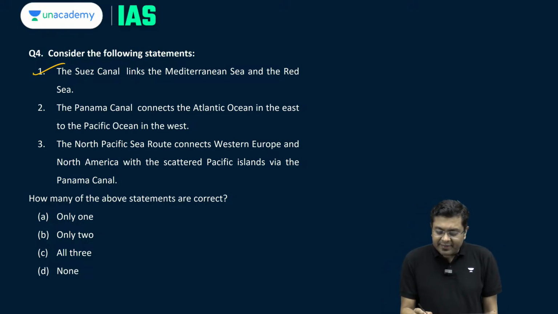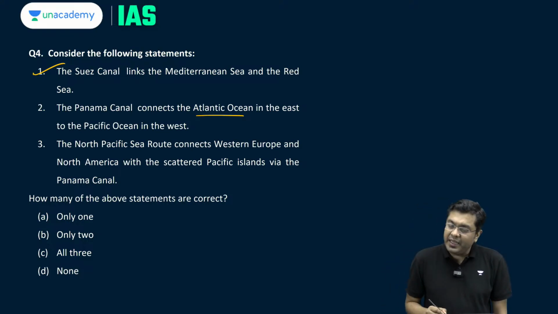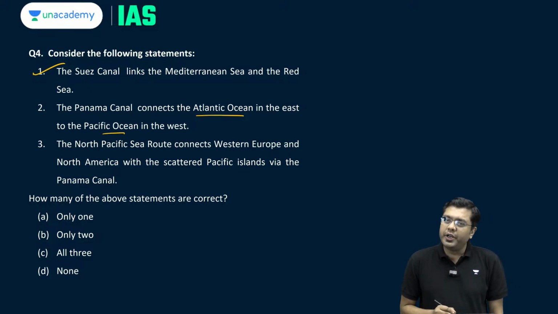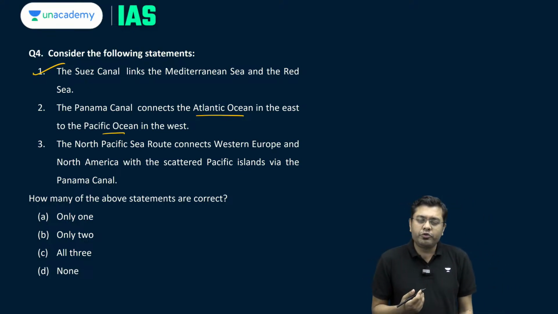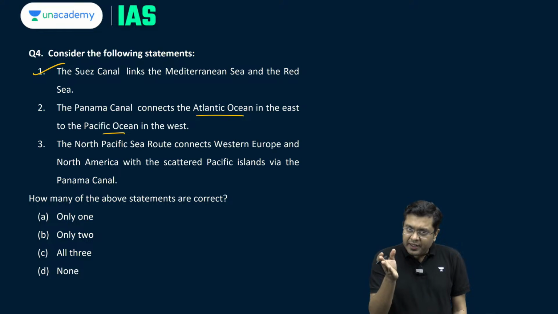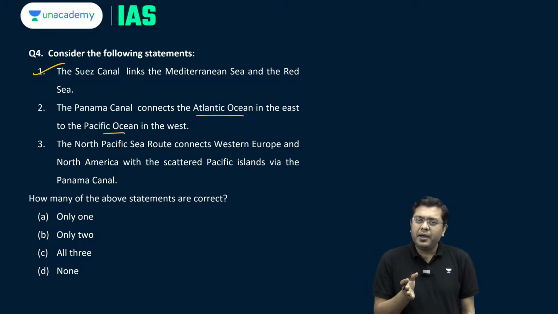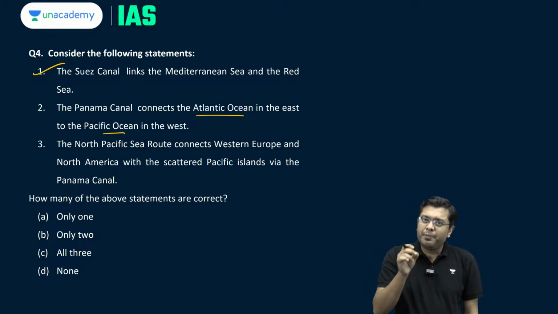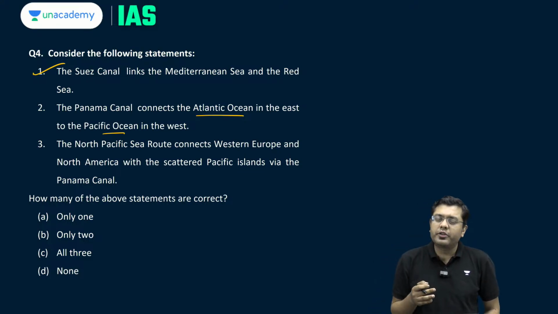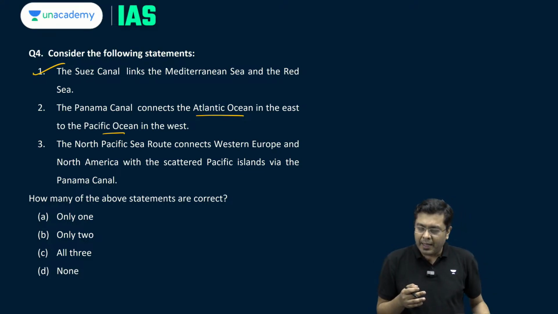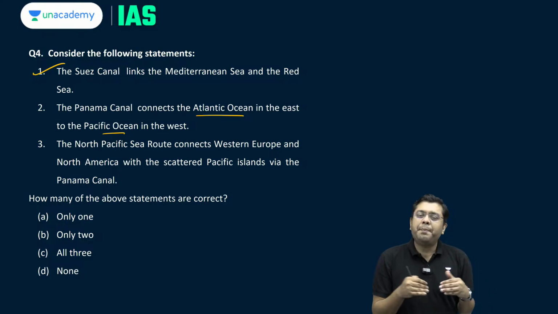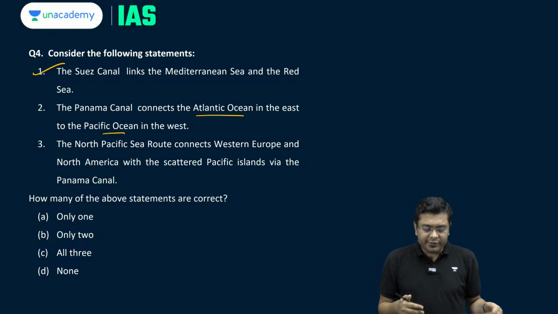Panama Canal connects the Atlantic Ocean in the east to the Pacific Ocean in the west. This is also true. Panama Canal, it divides the Isthmus of Panama. Isthmus of Panama is the land portion, land mass which connects the north and the southern portion of Americas. So there, the Panama Canal again provides the ease of passage.